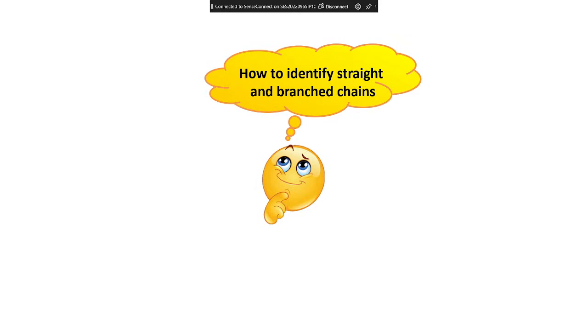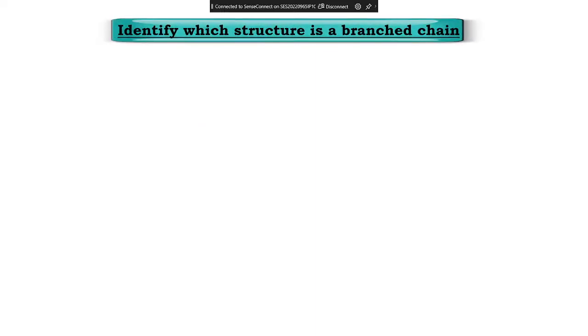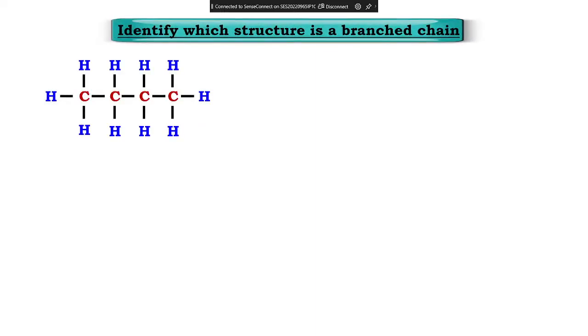So how to identify straight and branch chains? Very important. There are two types of carbon compounds, straight chain and the branch chain. So branches are never on the first and the last carbon. I will give you 5 carbons, 6 carbons, any number of carbon. The first carbon and the last carbon will never have branches. That is the first idea that you have to keep in mind. So look at this now. Identify which structure is a branch chain. I told you the first and the last carbon will not have branches. That means it is a straight chain.